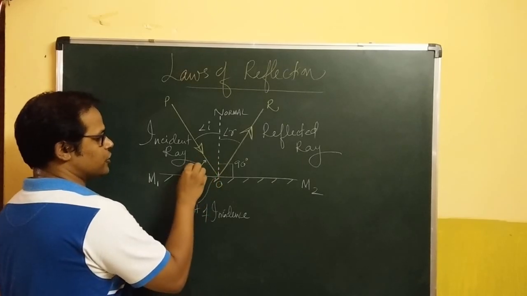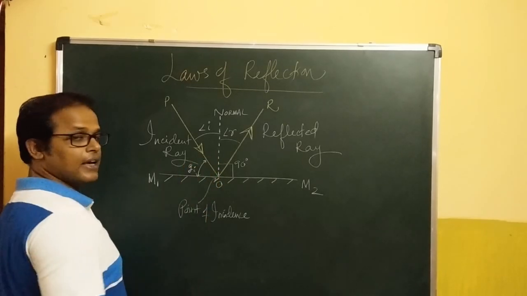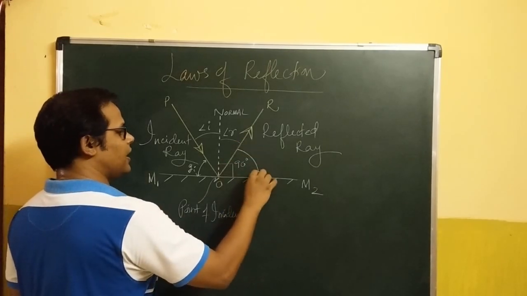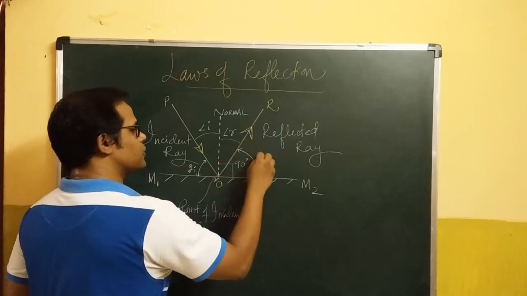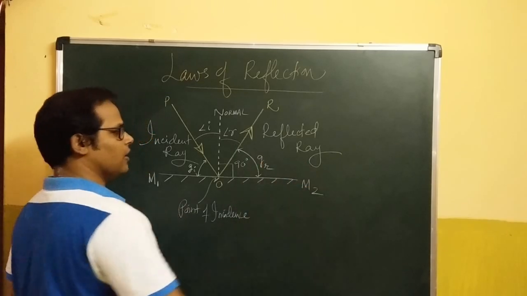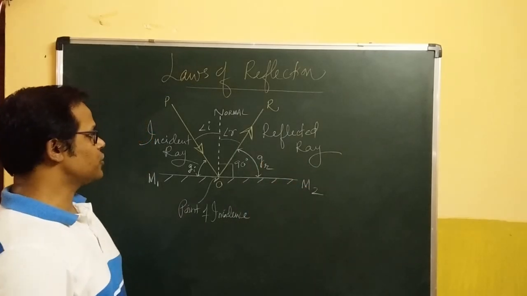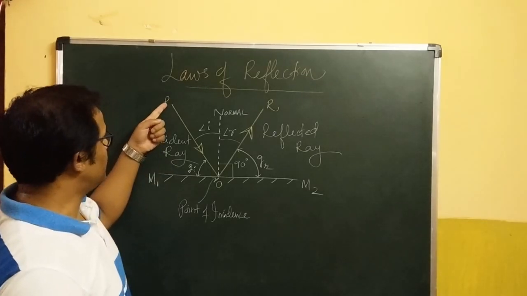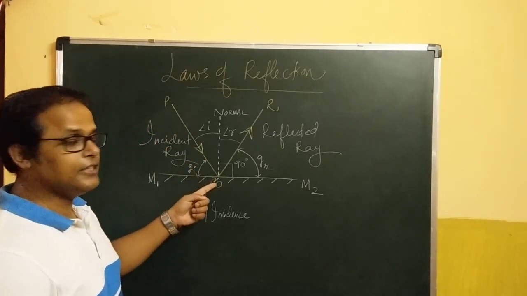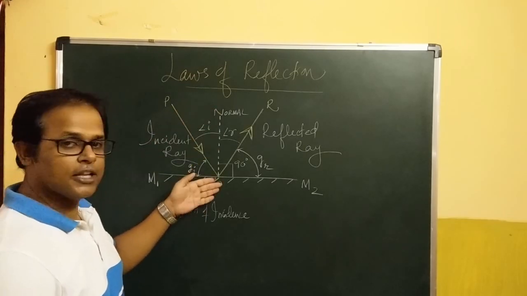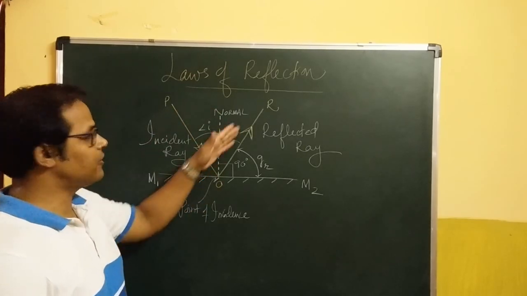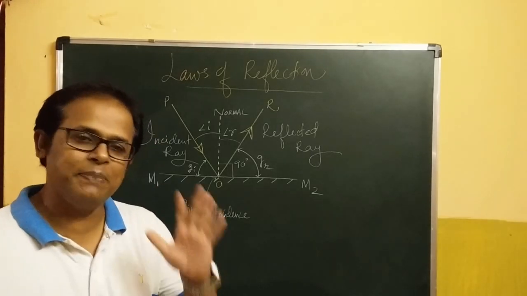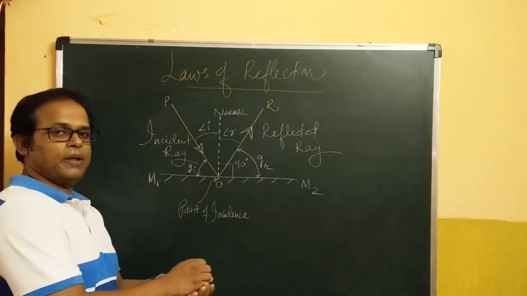This is actually called glancing angle of incidence, and the angle formed between the reflected ray and the surface of the mirror is called glancing angle of reflection. So the first law of reflection states that the incident ray of light, the normal at the point of incidence, and the reflected ray of light all lie in the same plane.